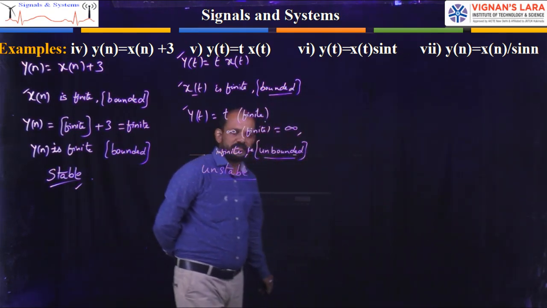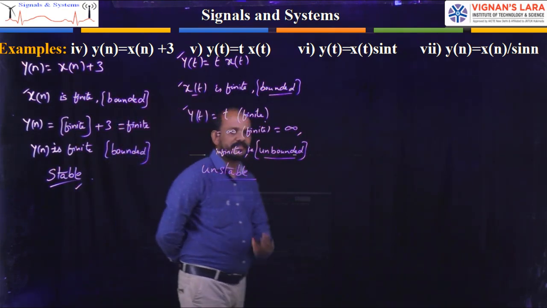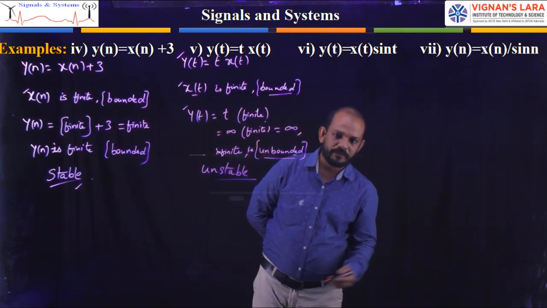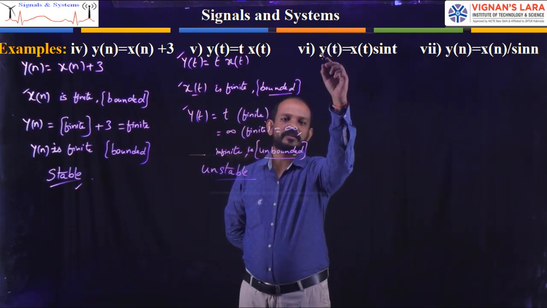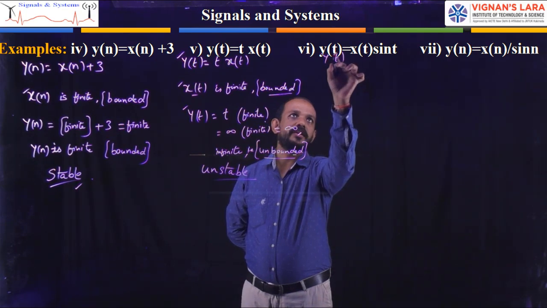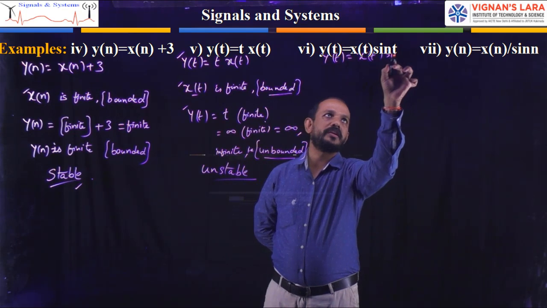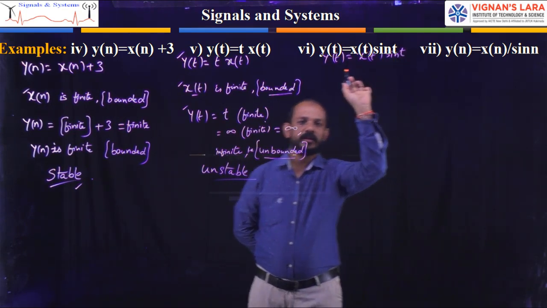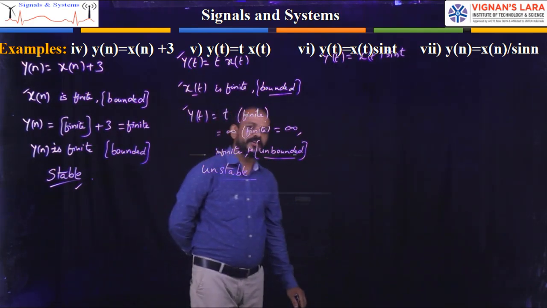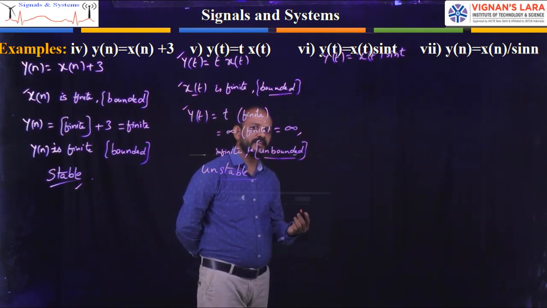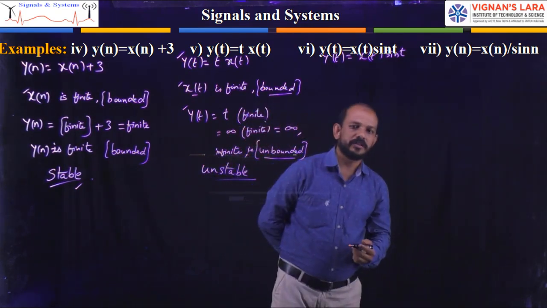So simply we can understand this is unstable by doing it like this. Now moving on to the next one. The next one is y of t equal to x of t into sin t. So we have to check whether this continuous time system is a stable system or unstable system. How can you find out?